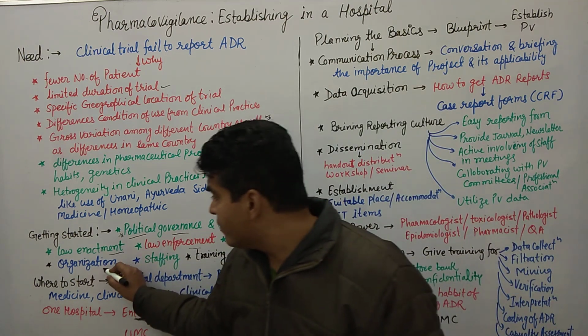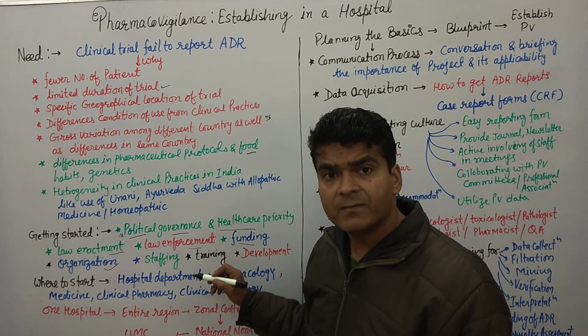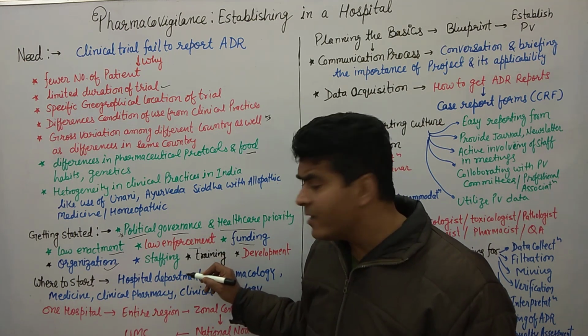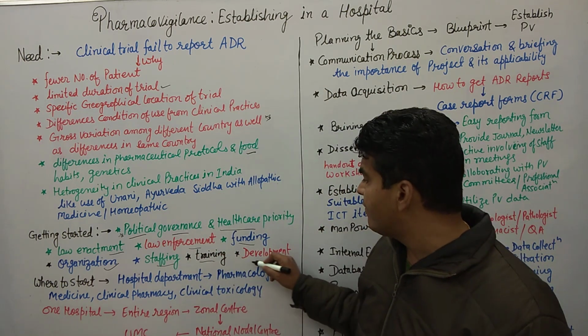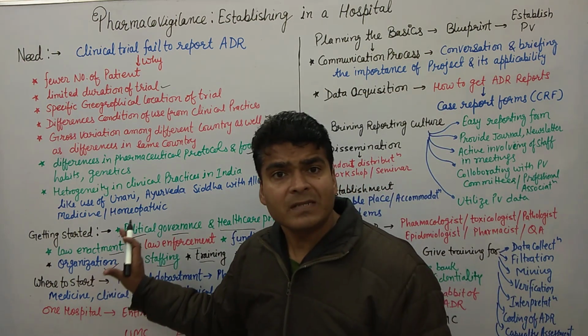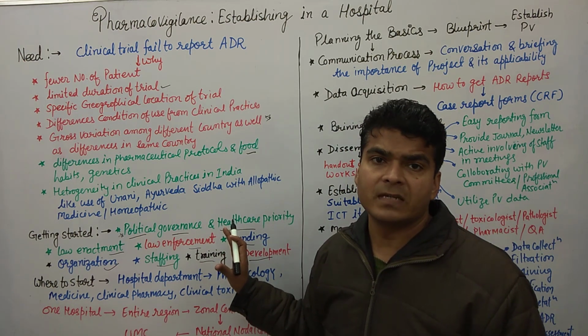Then further, in which organization will this pharmacovigilance start, what kind of staff will we take, how to give the training, and how to develop these centers. So these are all the questions that arise before starting a pharmacovigilance center.